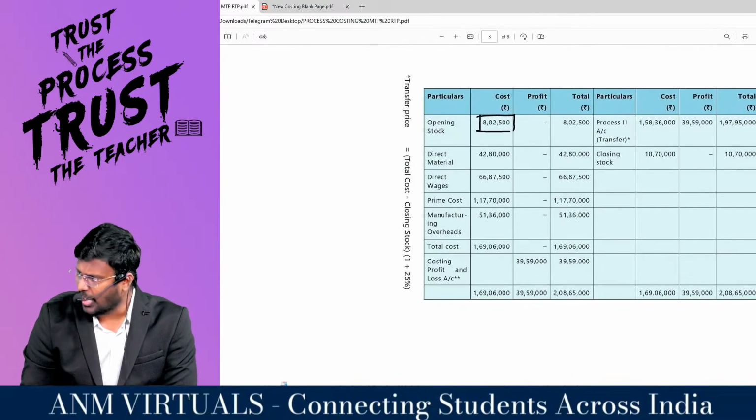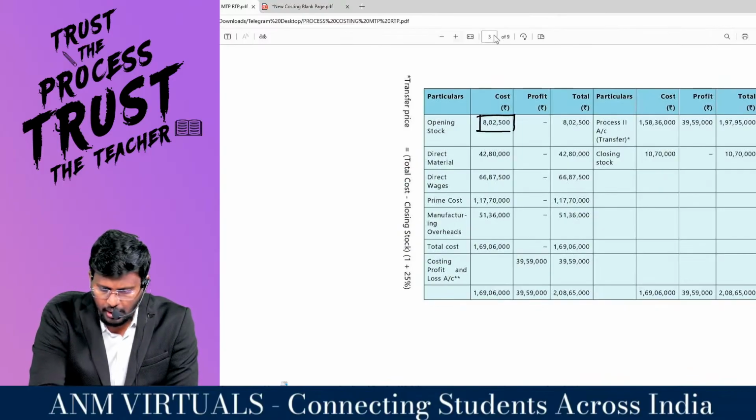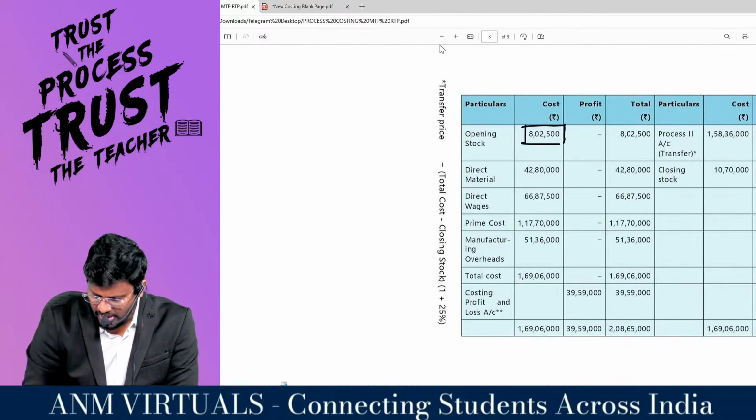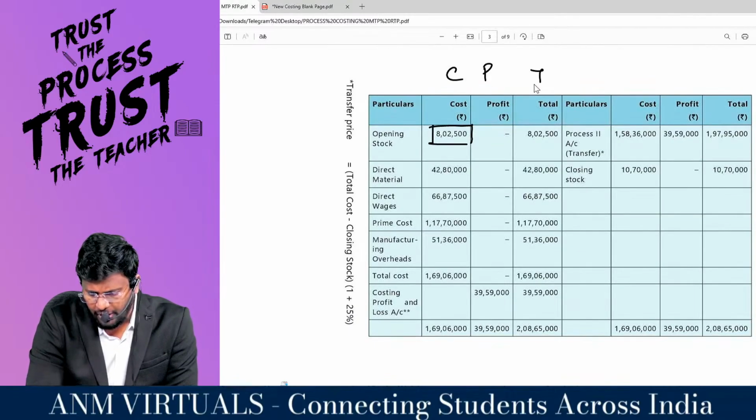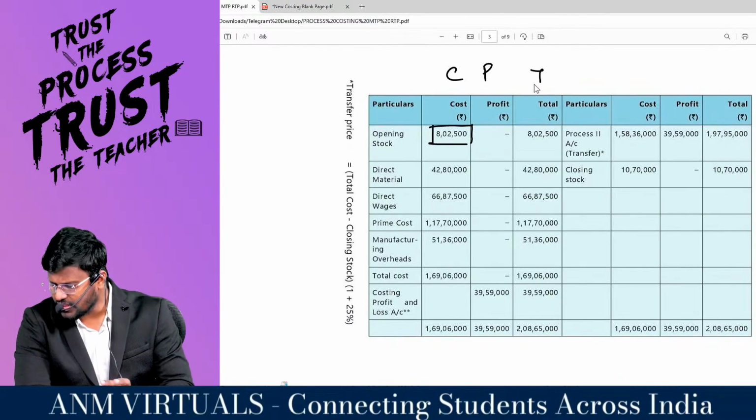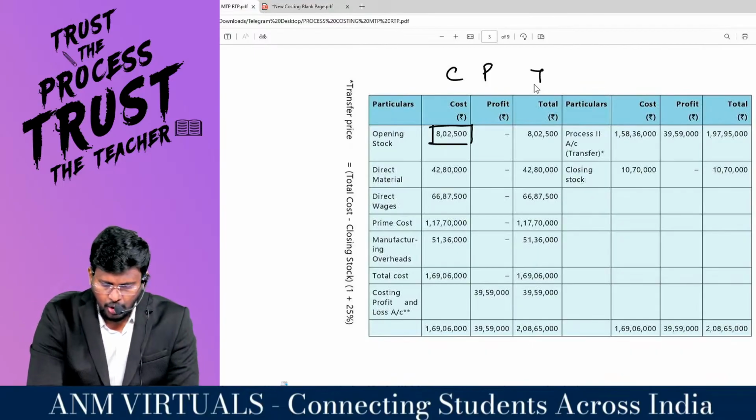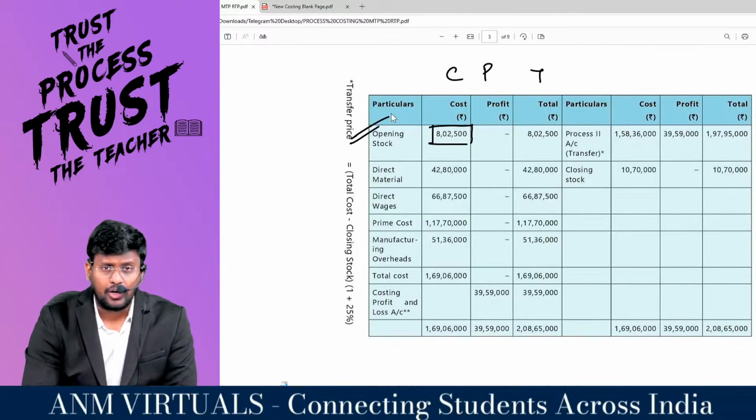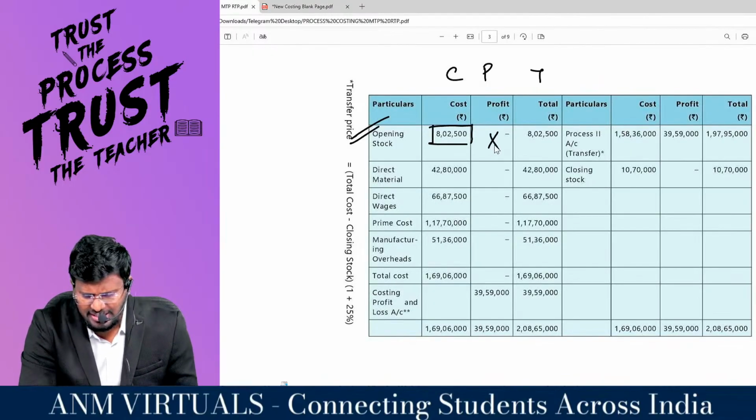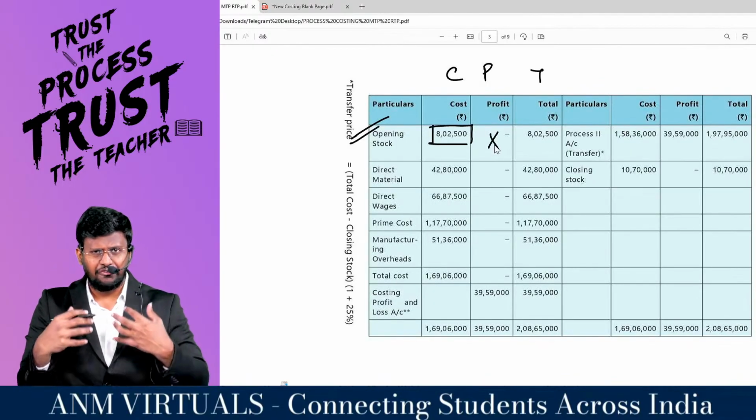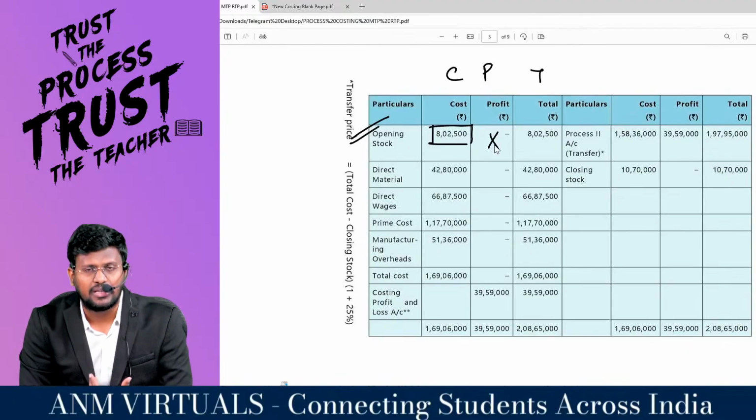Since this is production profit, what we should do is always keep the format of nothing but cost, profit, total. Cost, profit, total. Cost: what is the opening stock at cost value? 8,02,500. Why is nothing there in the profit? Because this is the first process which started producing the production.